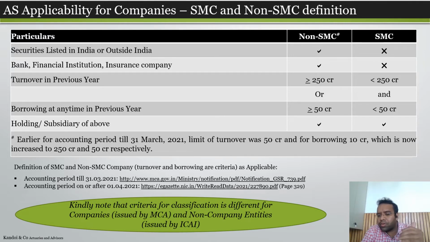And if the holding company is an SMC company, then the subsidiary will also be an SMC company and vice versa. So in a group of companies, if one company breaches the condition, then all others will be classified under the non-SMC. For example, if the subsidiary company has borrowing more than 50 crore, then all the group companies will be classified as a non-SMC company.